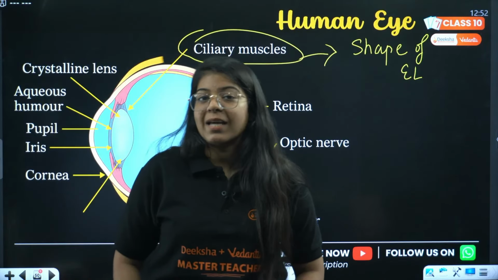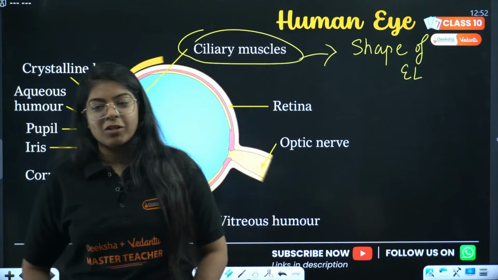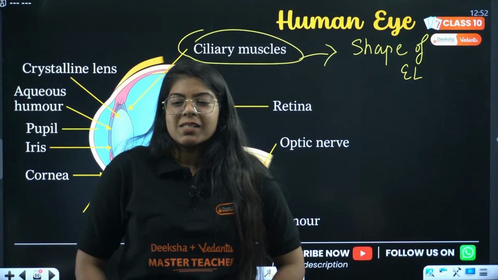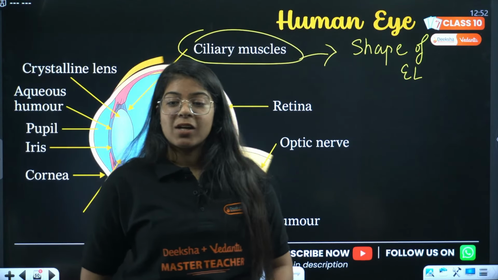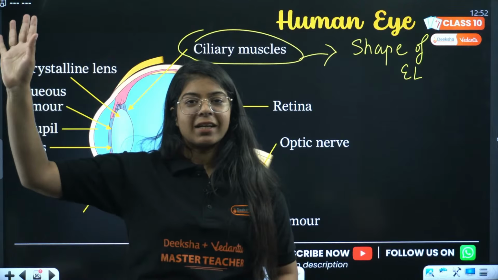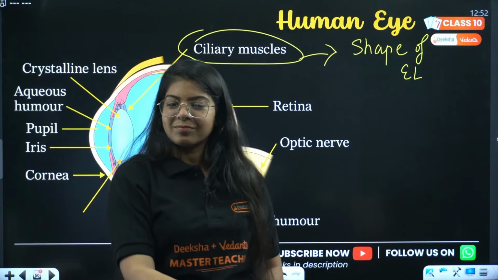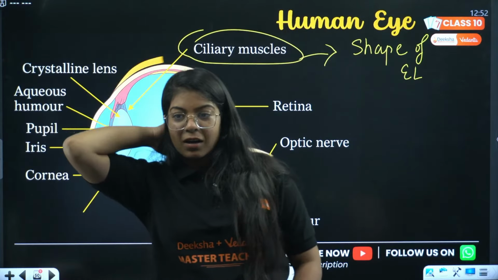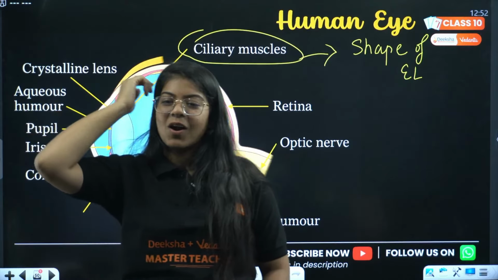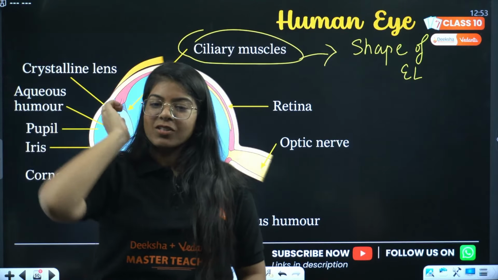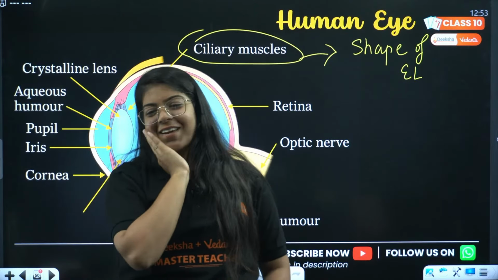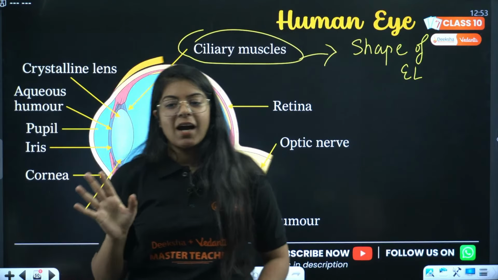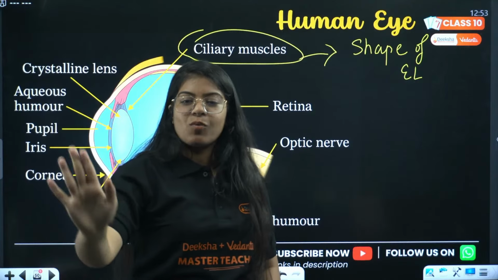Let me know the answer to this question. Which part of the human eye is responsible for the maximum amount of refraction? That is cornea. Rainy is saying pupil. Is it pupil? Everyone is saying cornea, pupil, and the correct answer is cornea. Very good. Kalpana, all are saying cornea. Arun Thakur, Astha, Anaya, very good. All of you are doing great. Maheshwari, cornea. Okay, everyone gets one more mark.